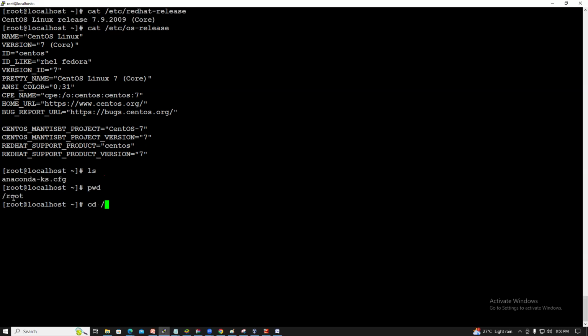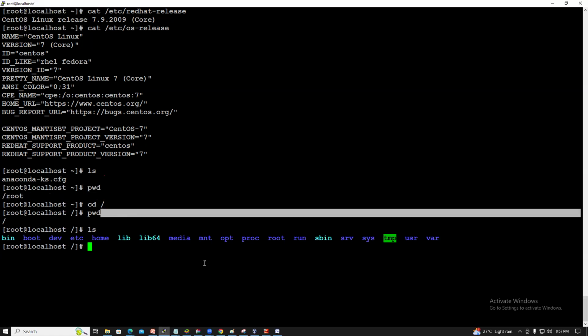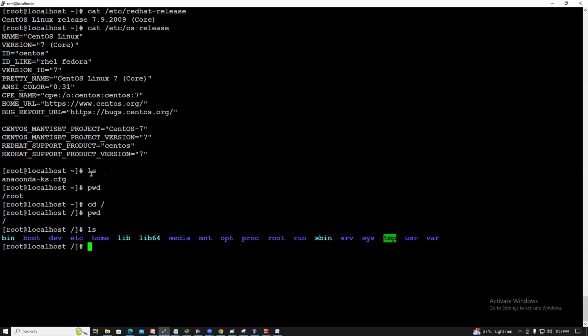For example, cd is nothing but change directory, so I'm moving to another directory. Here you are under the slash root. So ls is a list of files and directories, pwd is the present working directory where you are, and cd is change directory.